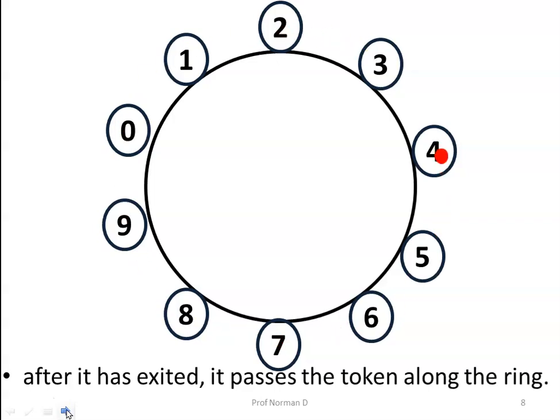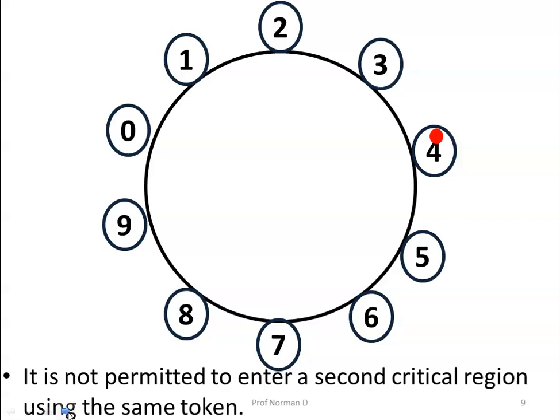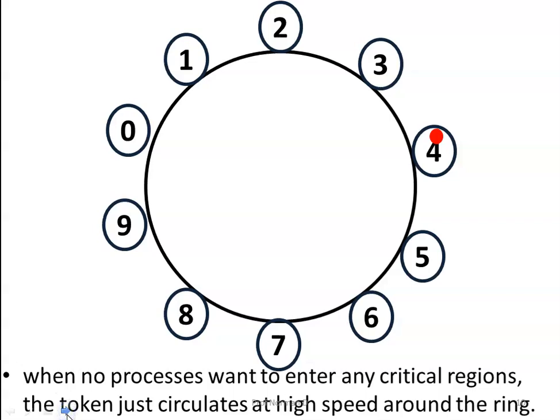So the token keeps on moving along the ring after it has exited that particular process. The process, for example over here, process number 4, is not permitted to enter the second critical region using the same token. When no process wants to enter the critical region, the token just circulates at a high speed around the ring.